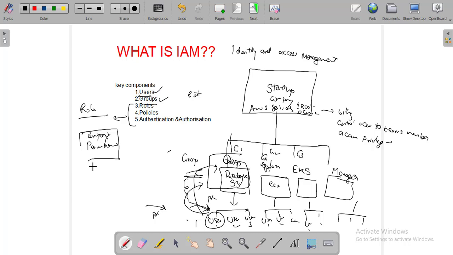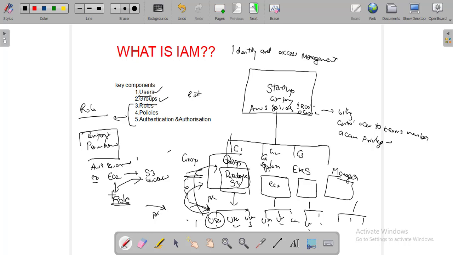See, suppose in AWS services, take an example of EC2, and it has to talk with an S3 bucket. Even if both are in one and the same account, if the EC2 instance wants to talk with the S3 bucket, they need roles.